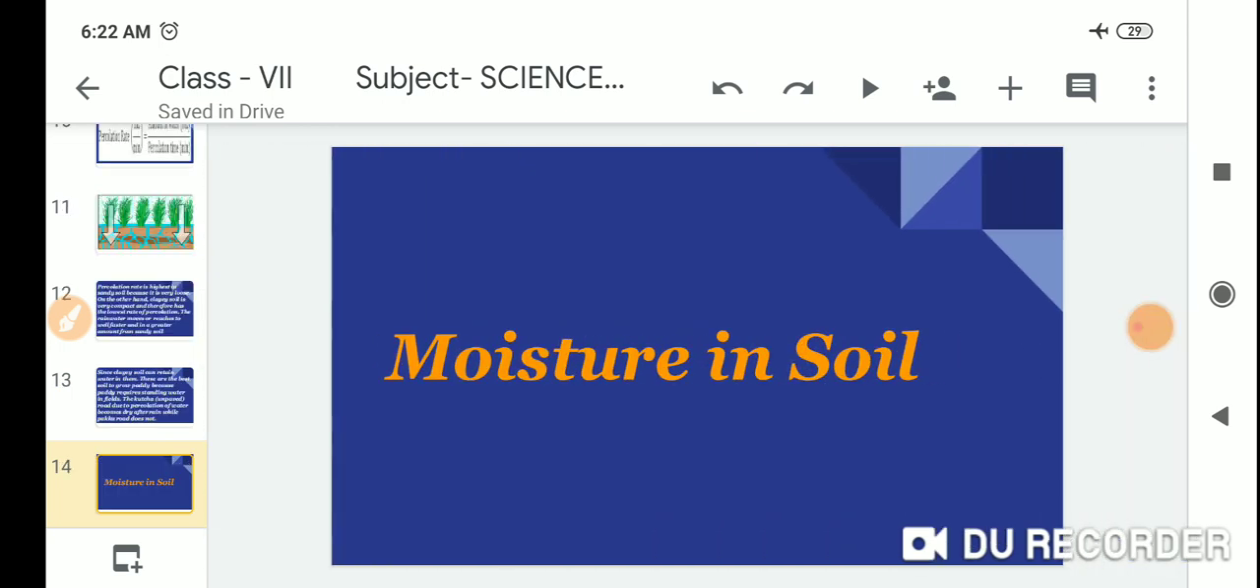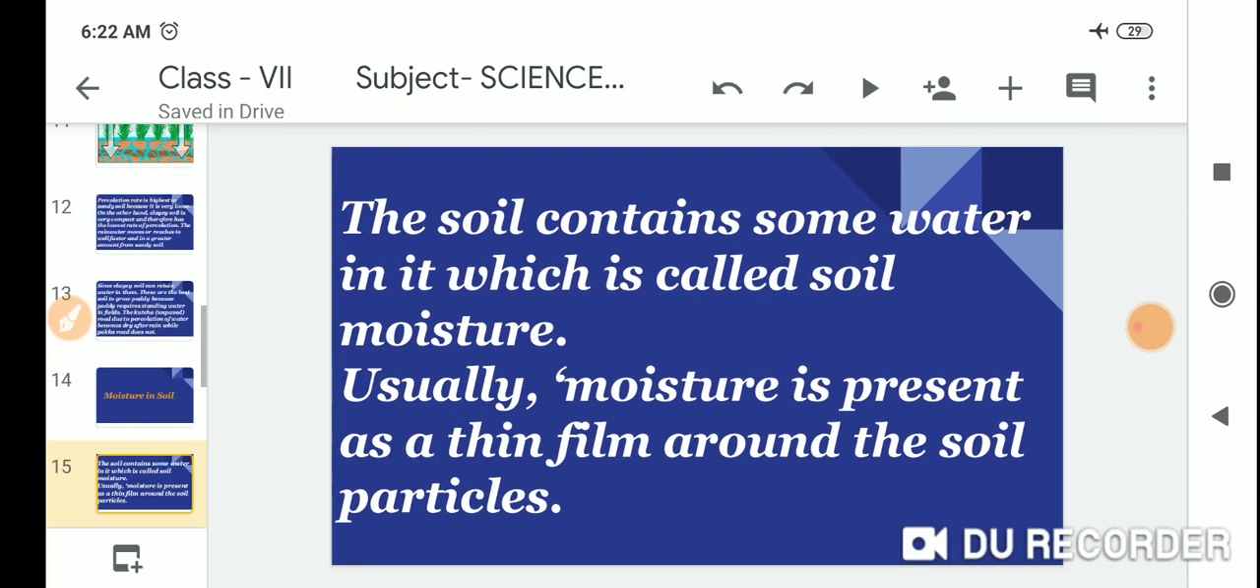Second one, moisture in soil. The soil contains some water in it which is called soil moisture. Usually moisture is present as a thin film around the soil particles.